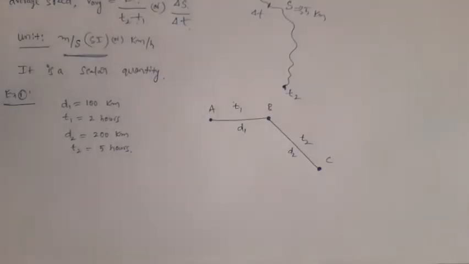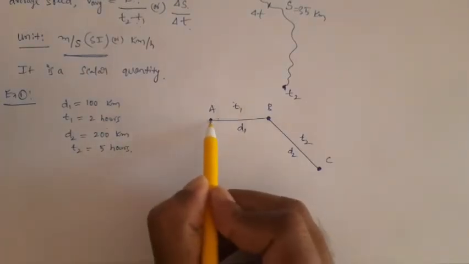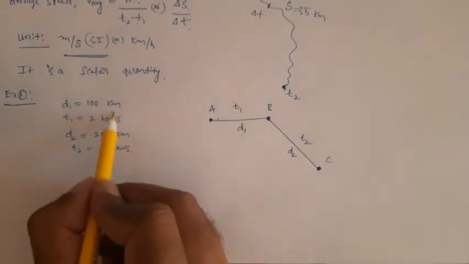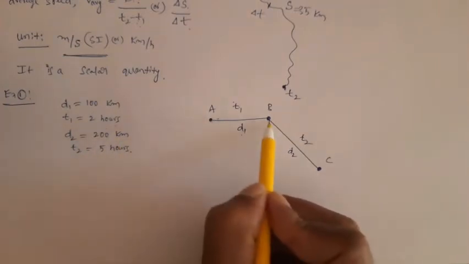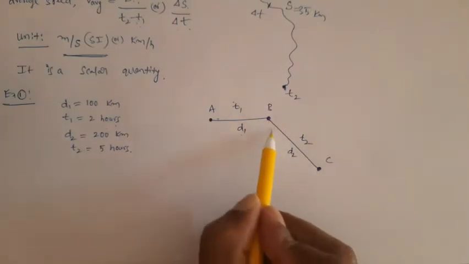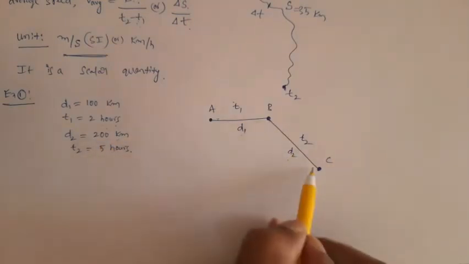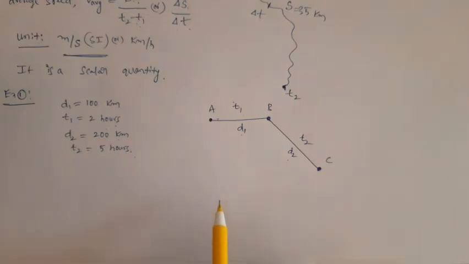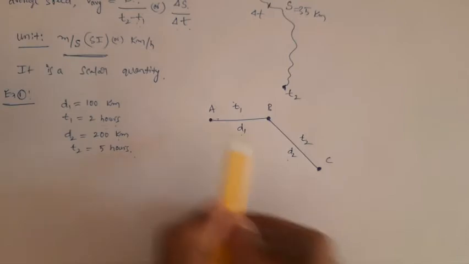Now let us take an example to understand average speed. Let us consider a body which is at position A initially. It is moving from A to B, and the distance between A and B is D1, that is 100 kilometers, and the time taken is 2 hours. Next the body moves from B to C, the distance between B and C is D2, that is 200 kilometers, but the time taken is 5 hours. Now we want to find the average speed between A and C.